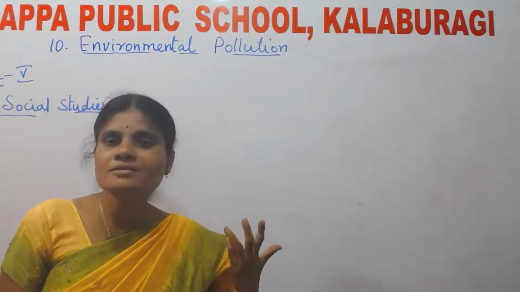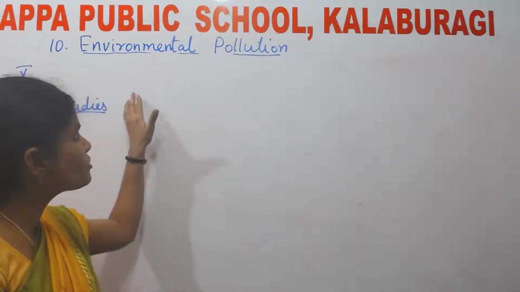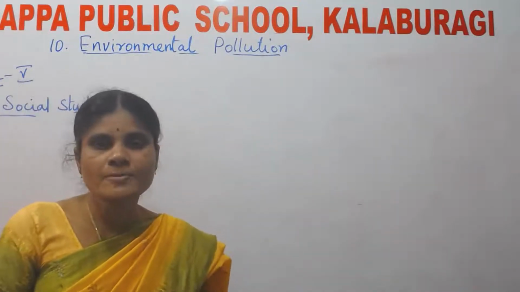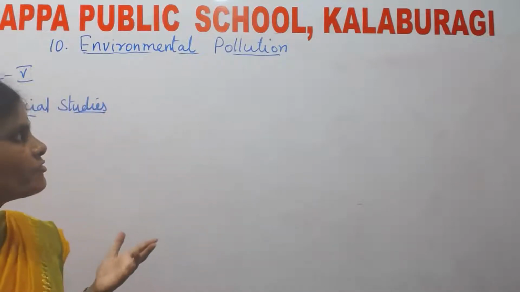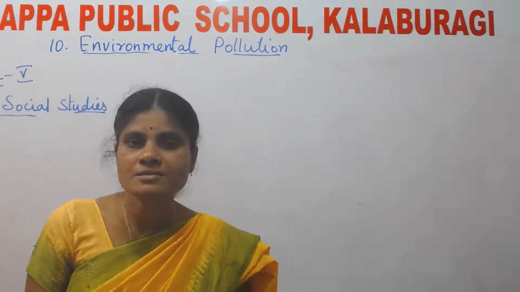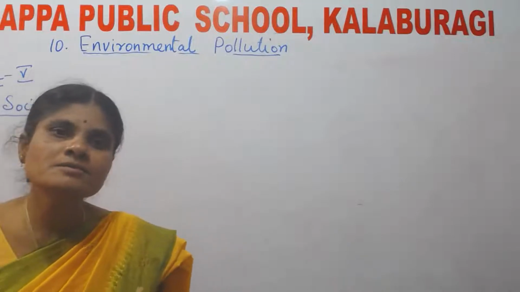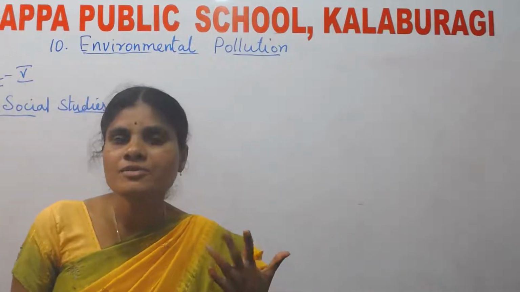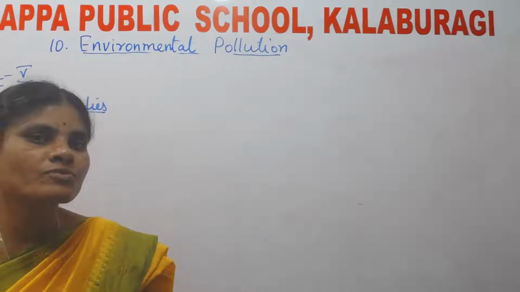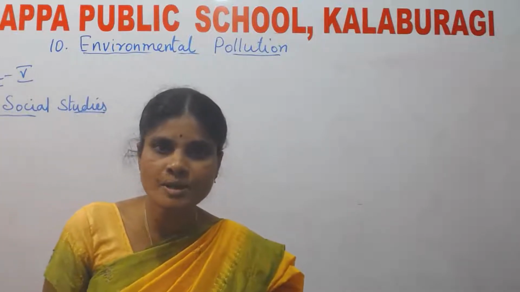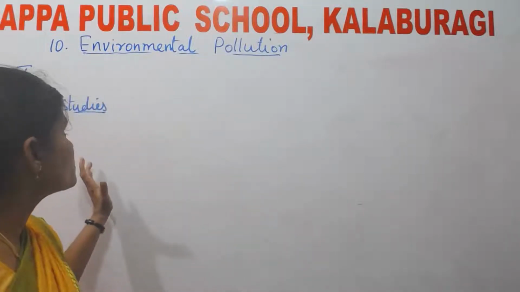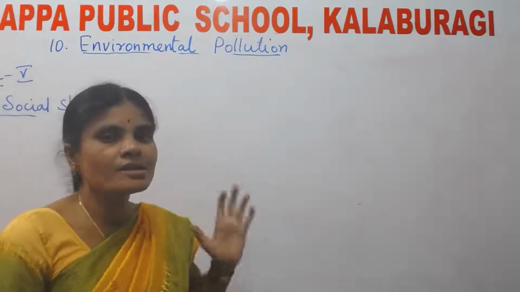What is the 10th lesson of your textbook? Environmental pollution. Till now we have finished how many lessons? 9 lessons. Among the 9 lessons, 6 lessons were for first sem, and from the 7th lesson onwards, second sem started. Today I am going to explain to you about environmental pollution.